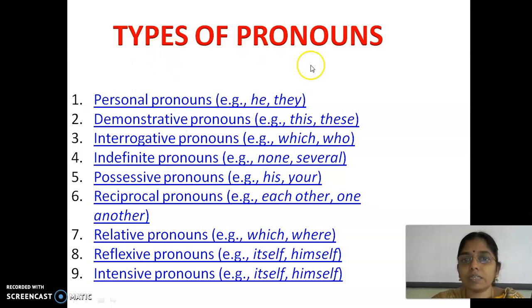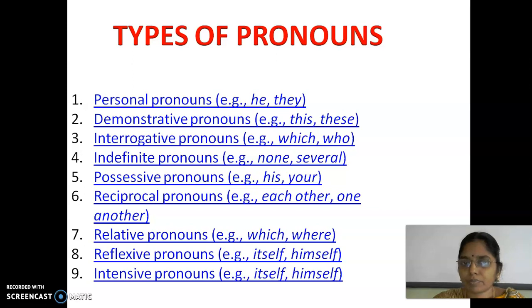All these are the types of pronouns that we are going to see one by one. Maybe in 2-3 sessions we will see all these.